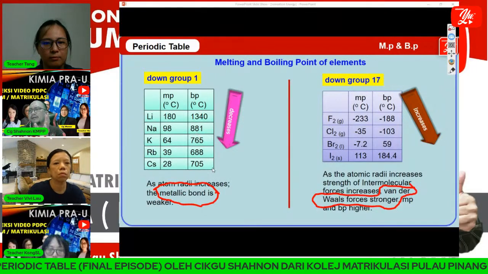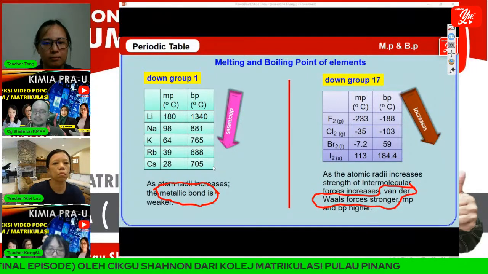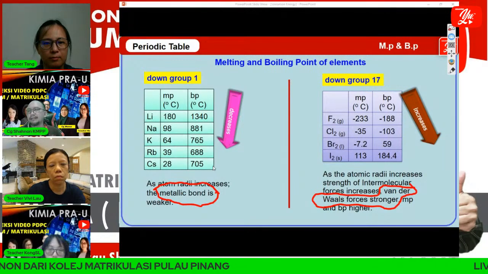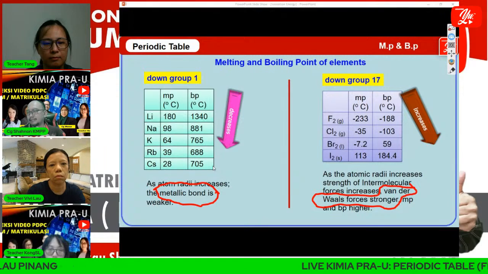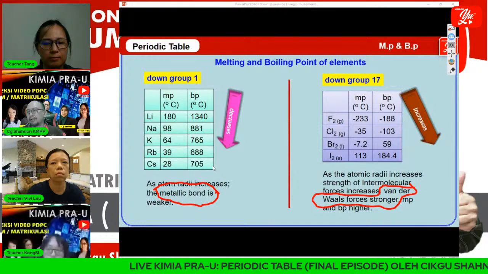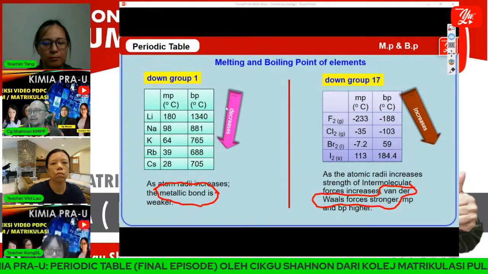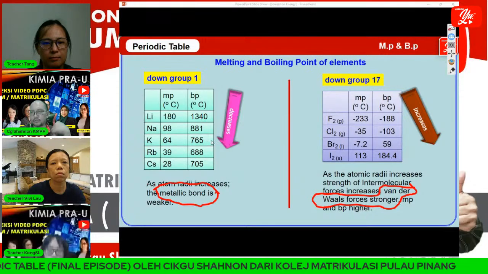All of them are positive, but the factor that affects the metallic bond is size. The higher the size, the lower the strength of metallic bond. That's why it decreases when we go down group 1.